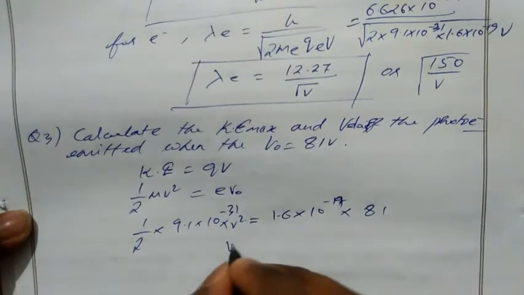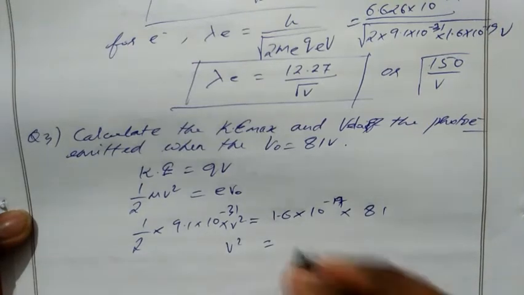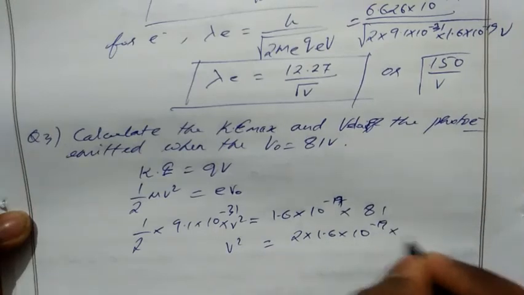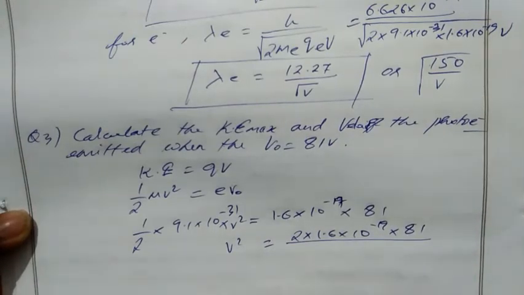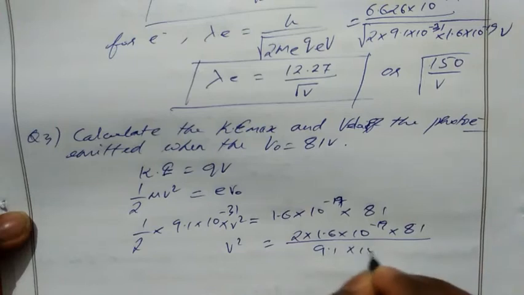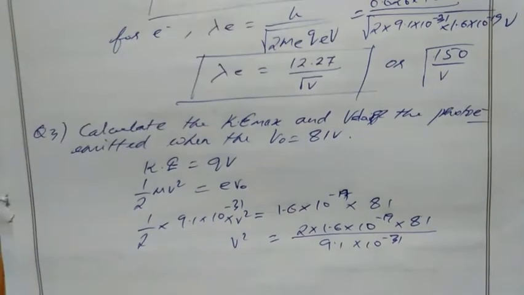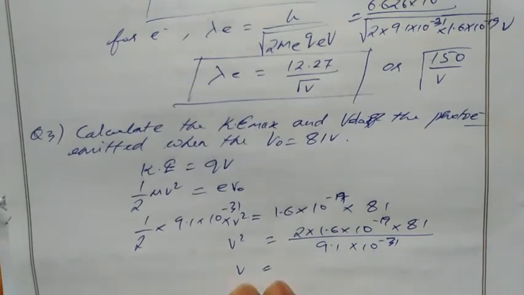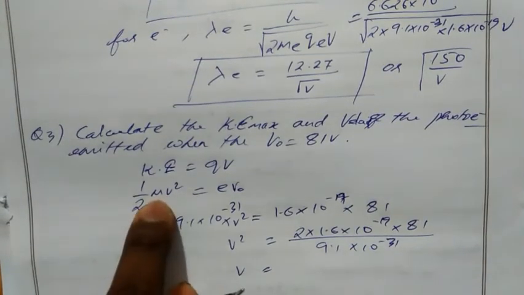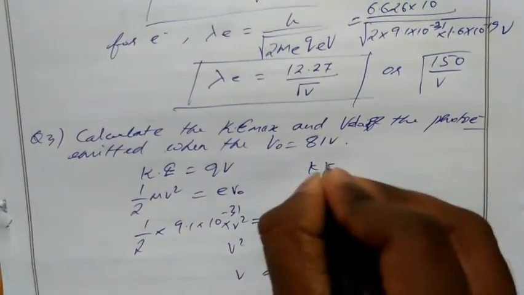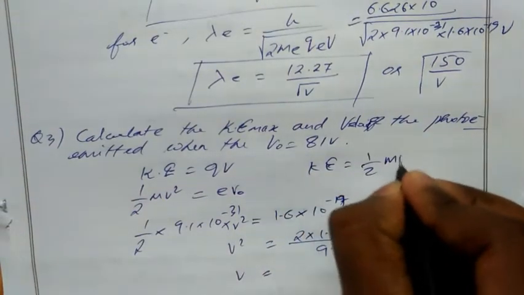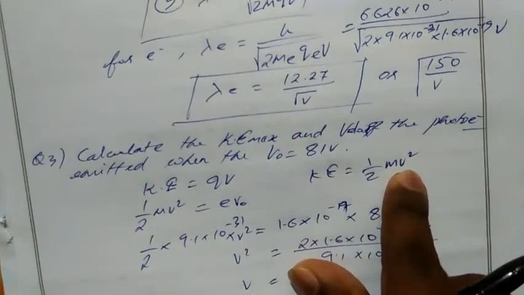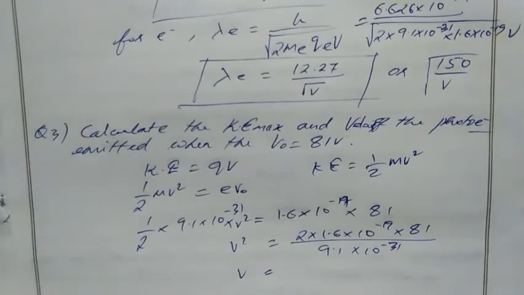From this take the value of v square. v square equal to 2 into 1.6 into 10 power minus 19 into 81 divided by 9.1 into 10 power minus 31. So by solving this, we will get the value of v. Then substitute the value in this equation, the equation for kinetic energy. So KE equal to half mv square. Here you can easily substitute this v square value, then you will get the kinetic energy value.